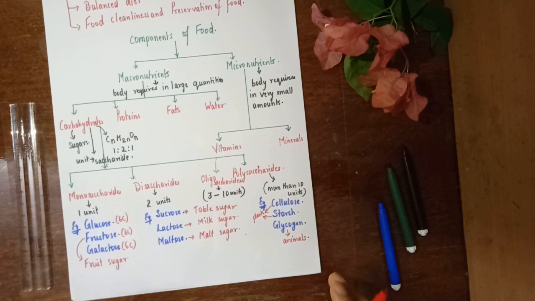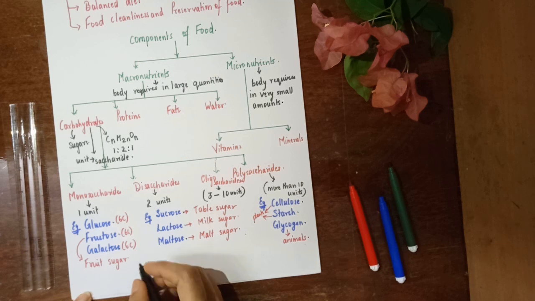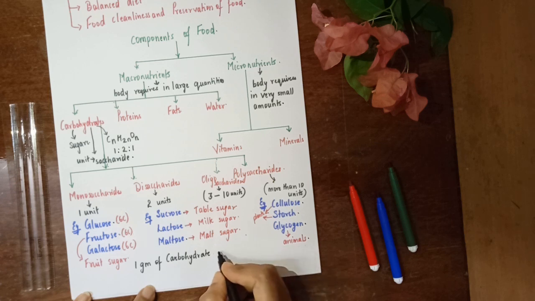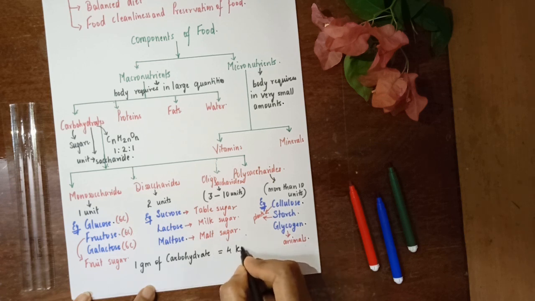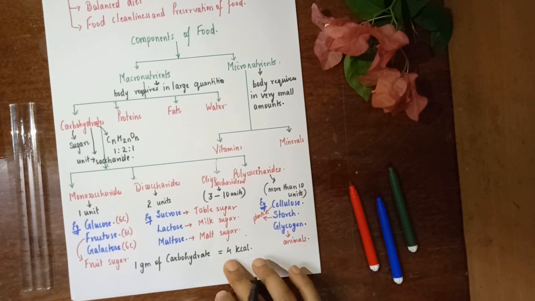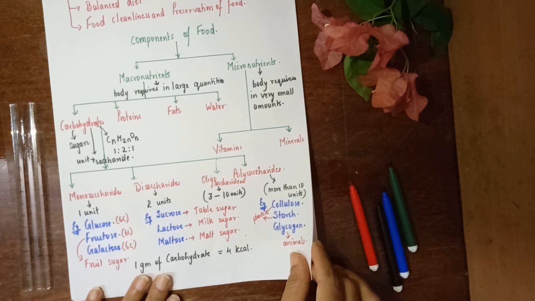Now, you need to remember a few things about carbohydrates. And what they are is that 1 gram of carbohydrate is going to give you approximately 4 kilocalories of energy. Okay, so it is generally asked how much energy you get from 1 gram of carbohydrate. So you should know the value. It is 4 kilocalories of energy. Okay, now we'll talk about some other things in carbohydrates.